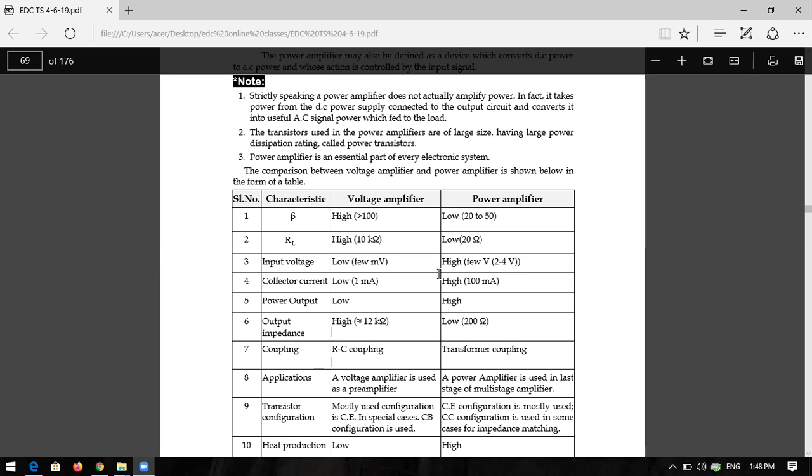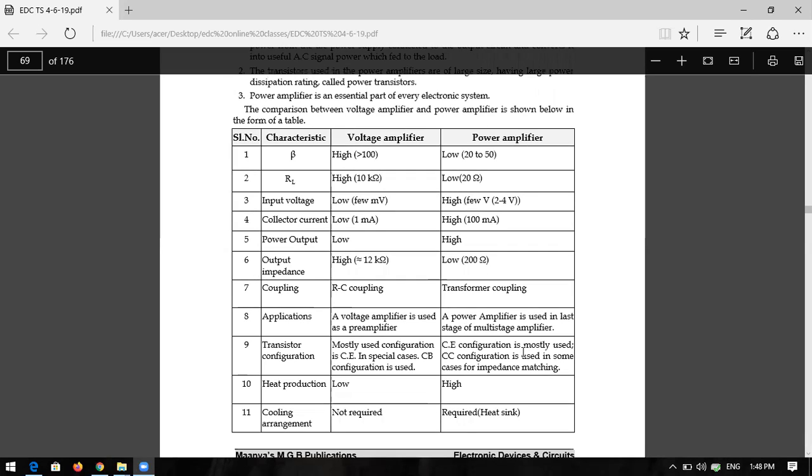So what type of configurations are mostly used in the voltage amplifier? CE configuration, and CB configuration is also sometimes used. But in the case of a power amplifier, mostly CE configuration, and sometimes you can also use CC configuration. So what is the CC configuration? Buffer amplifier, impedance matching network. The CC amplifier is used as an impedance matching network or a buffer amplifier. So the transistor configurations mostly used in the voltage amplifier are CE and CB, whereas in the power amplifier it is CE and CC.